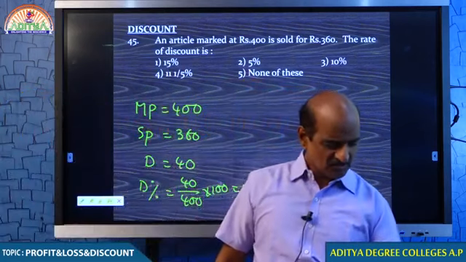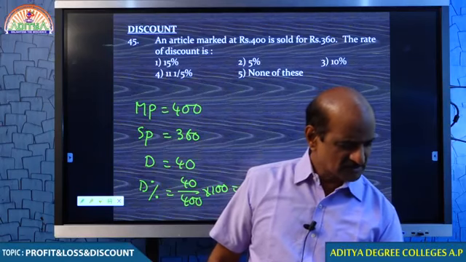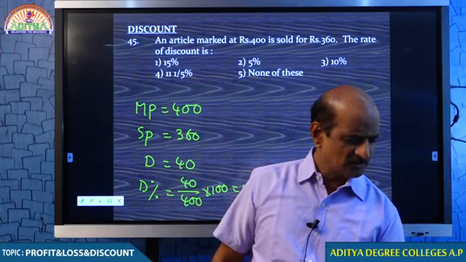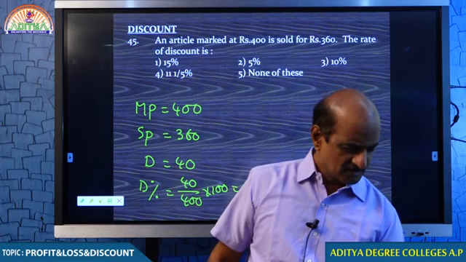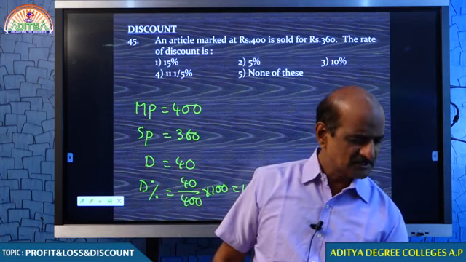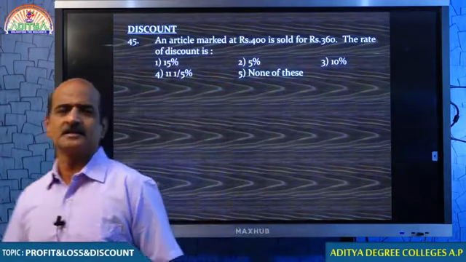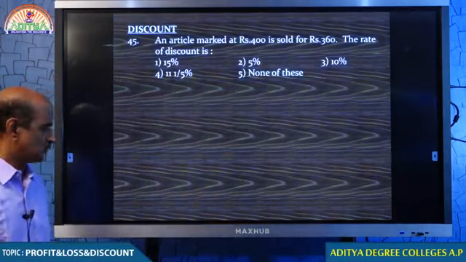Usually this kind of discount never comes into account, my dear students. This is only to satisfy the customer: oh yes, I go to the shop and he gives me a discount. So this is nothing but a kind of satisfaction, that's it. So discount is neither a profit to the shopkeeper nor a loss to him. It is only a kind of satisfaction a customer gets, nothing more than that.